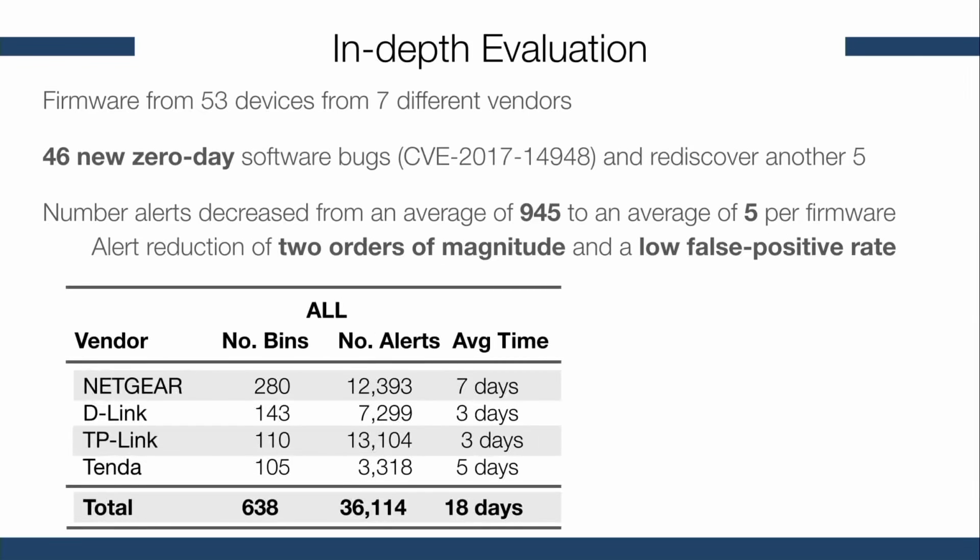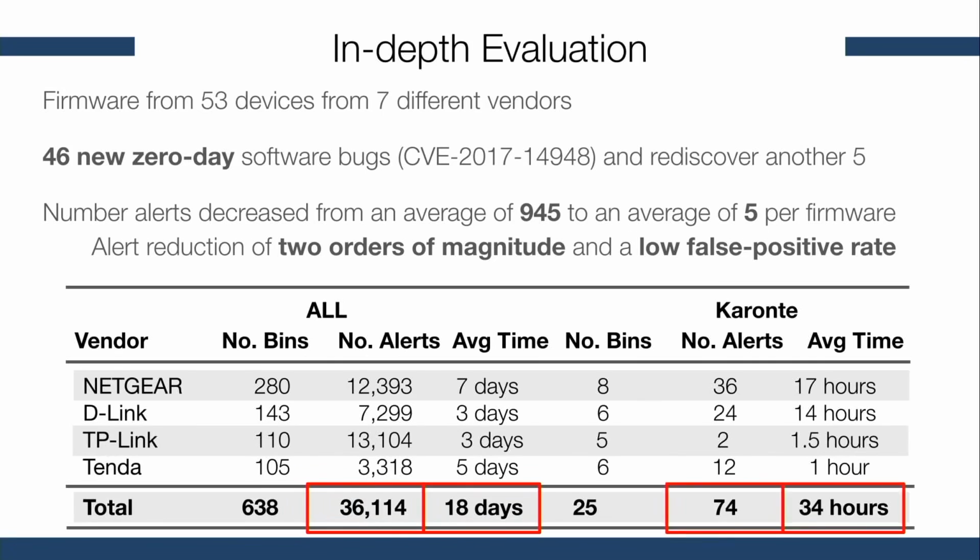As you can see in our experiments, we analyzed each binary in the firmware independently, and this analysis raised more than 36,000 alerts, and the whole analysis took 18 days. On the other side, when running Caronte, our system generated only 74 alerts, and the overall analysis completed in 34 hours.